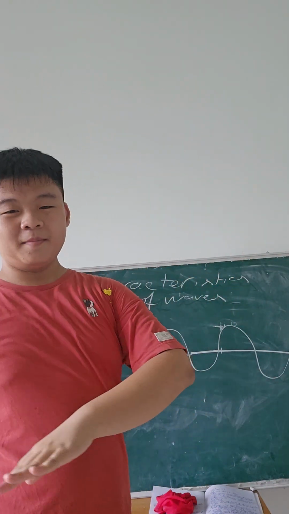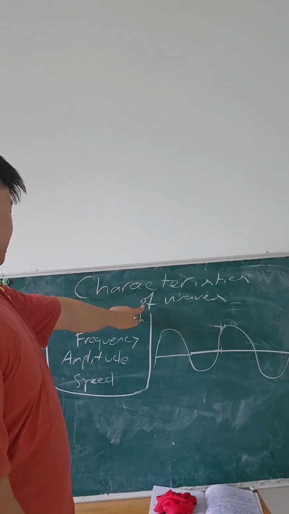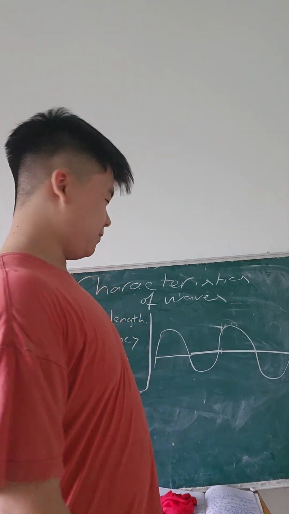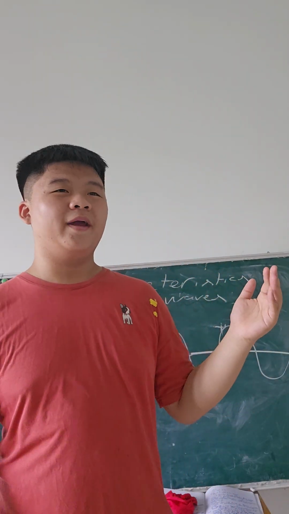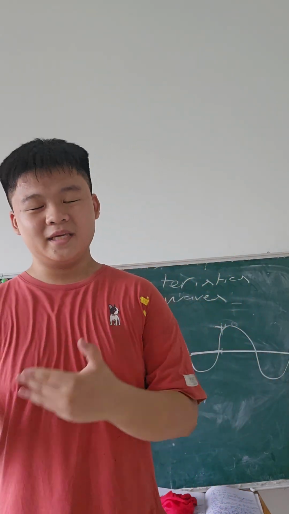Now, let's talk about the characteristics of waves. My handwriting is terrible. So, waves, we talked about it in a previous video. Basically, waves are a disturbance that causes energy to ripple around. And then, of course, there's the mediums, mechanical waves, and electromagnetic waves. One doesn't need a medium, one absolutely does need it.